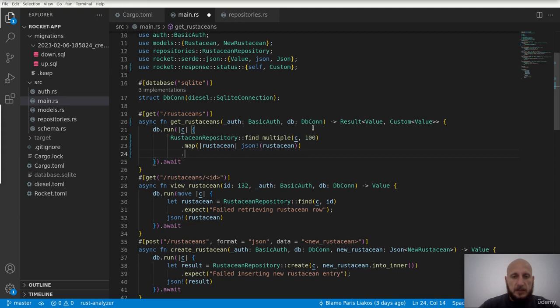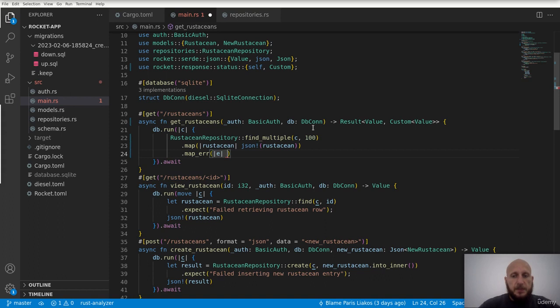And then in the case of error, we will do map error, and now we have an error here, actually a diesel error, and what we want to do is transform this error